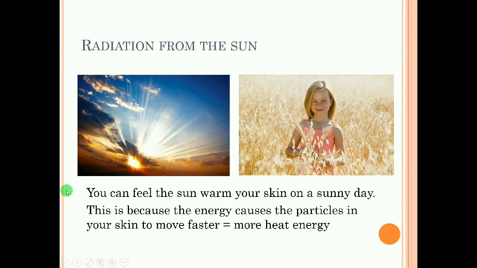Next example, we can consider solar radiation, which we are getting from the sun. This is the fastest mode, as the radiation does not require any material medium, and it is very fast, so we absorb radiation from the sun.